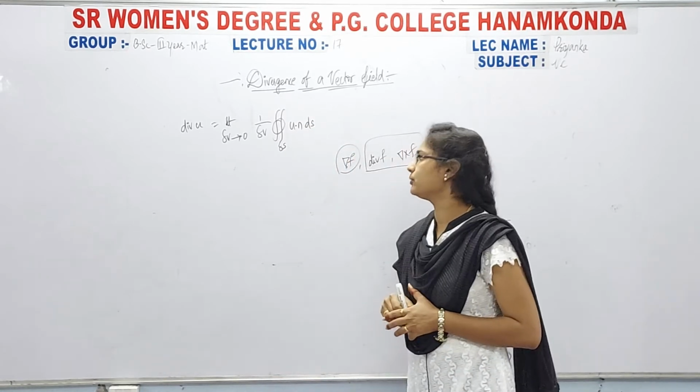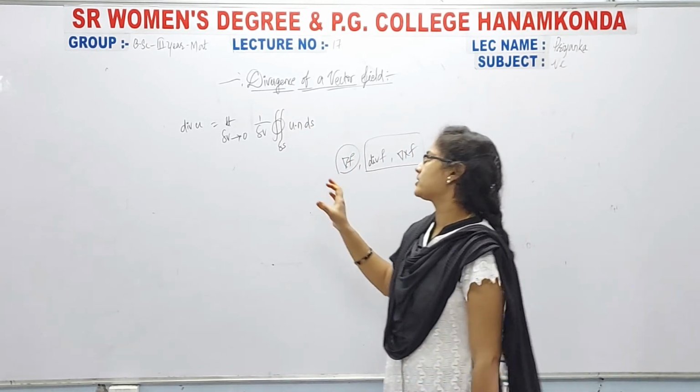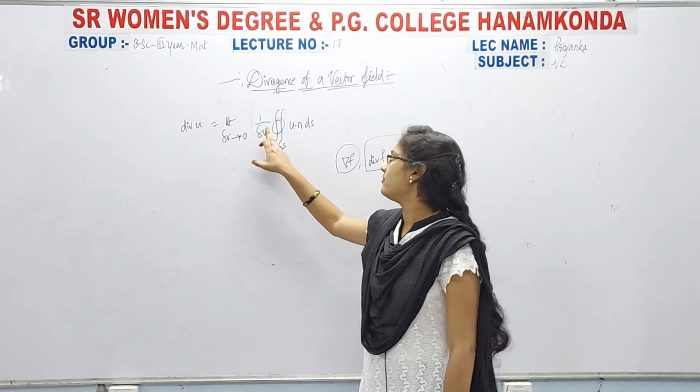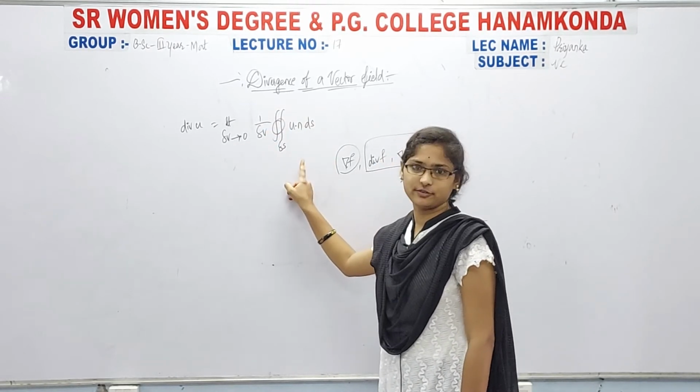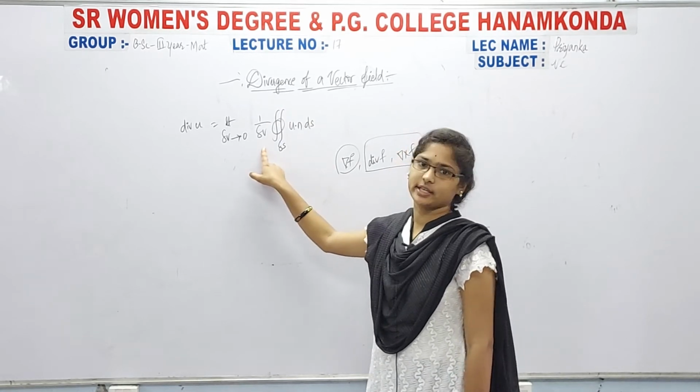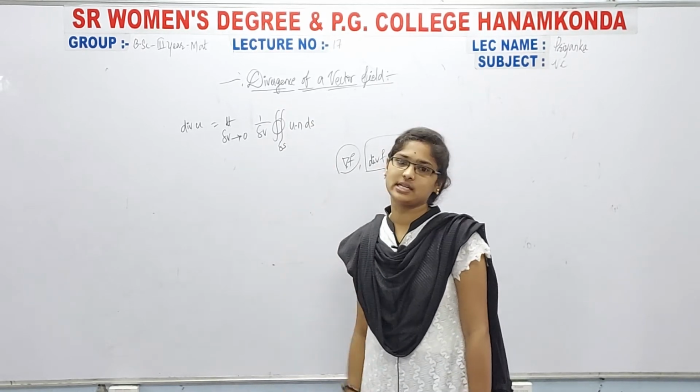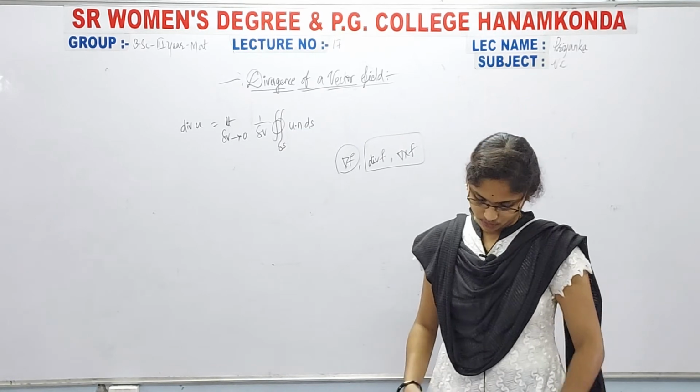Divergence of u is denoted as the limit of 1 by delta V double integral u dot n dS. This is nothing but the surface integral, and we take it times 1 by delta V as delta V approaches 0.